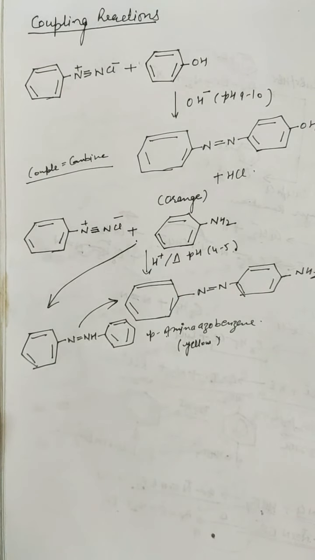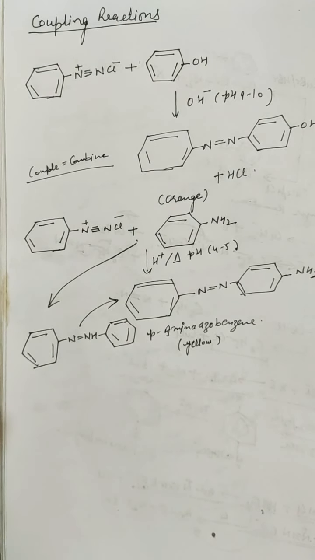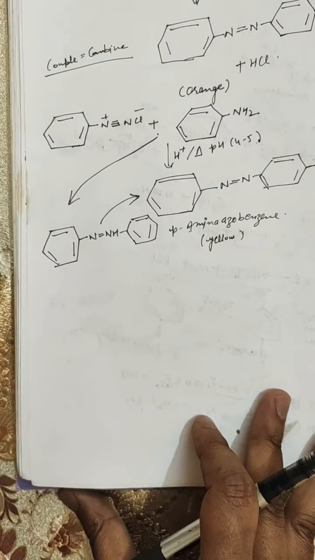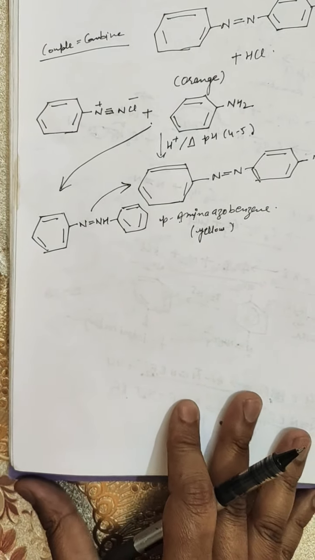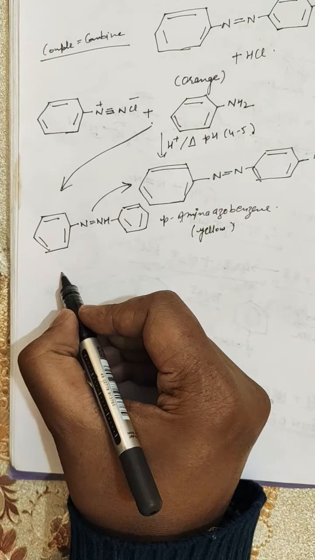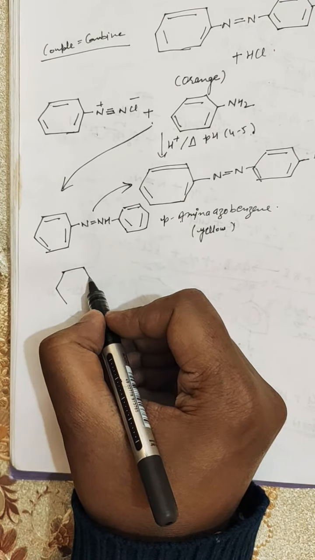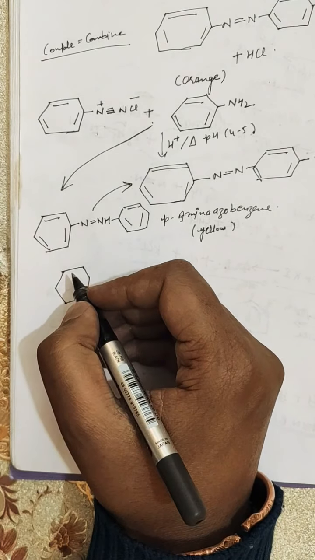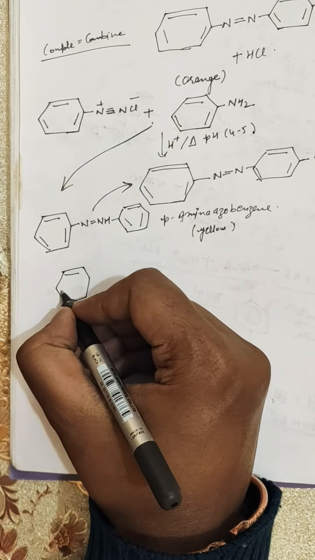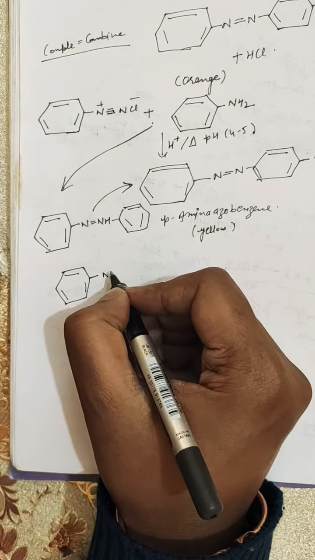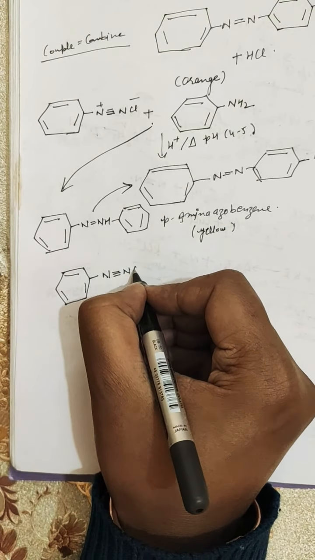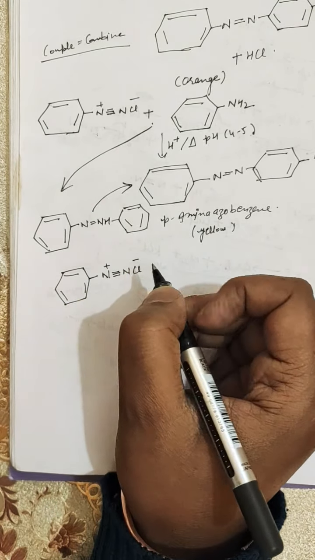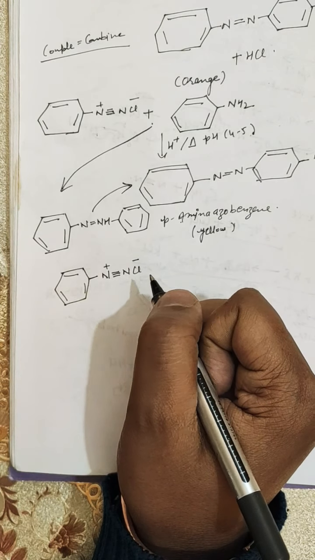Further, coupling usually occurs at the para position with respect to the hydroxyl or NH2 group. If however the para position is blocked, it occurs at the ortho position. So for example, this is benzene diazonium chloride.